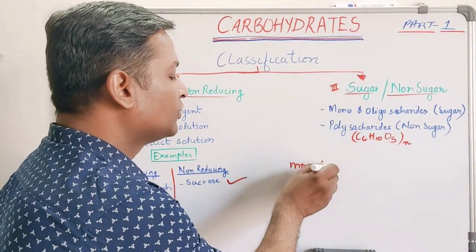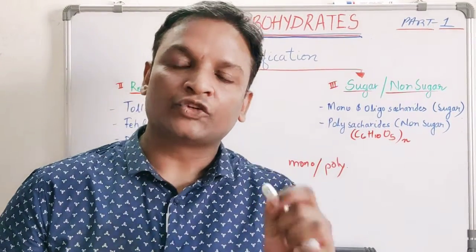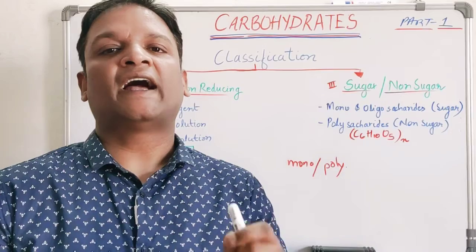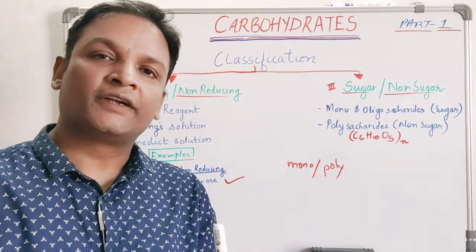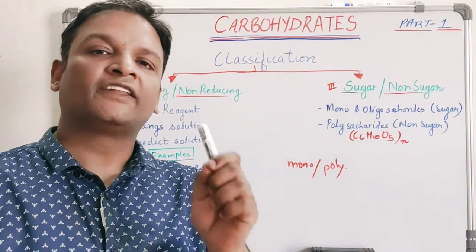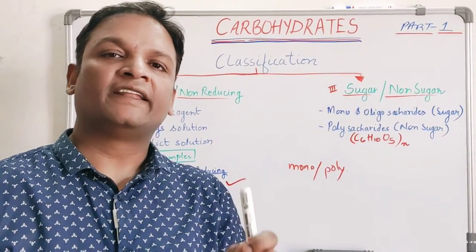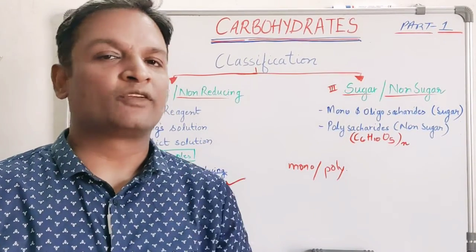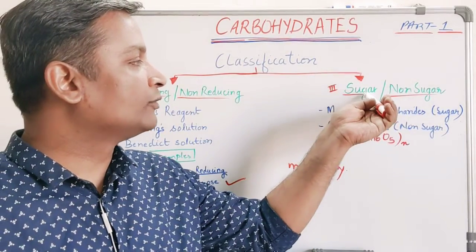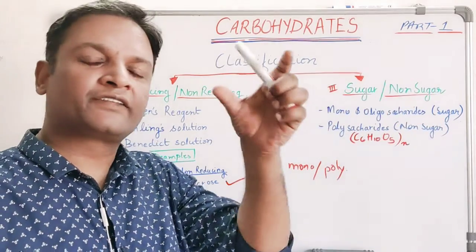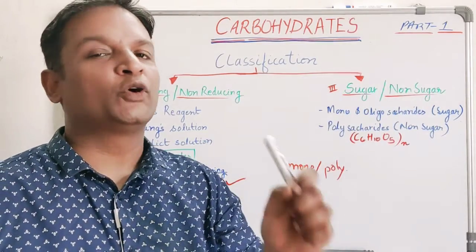There is one main difference between monosaccharides and polysaccharides. Monosaccharides are crystalline solid, water soluble compounds, and they are sweet in taste. Polysaccharides are amorphous solids, they are tasteless, and they are insoluble in water. This is the main difference between monosaccharides and polysaccharides. So we were discussing sugar and non-sugar: sugars are monosaccharides and some oligosaccharides, and non-sugars are mainly polysaccharides.